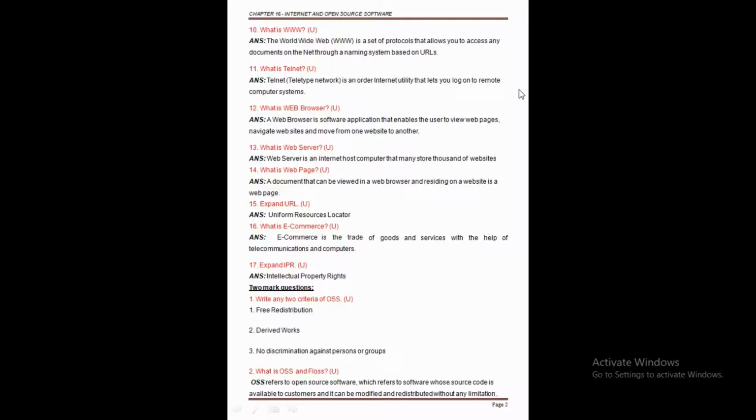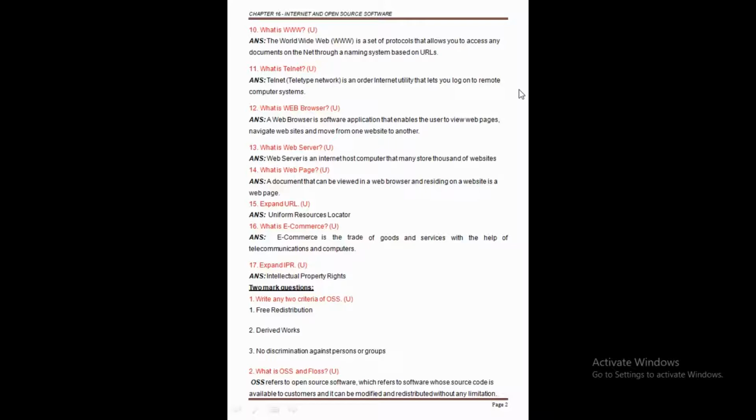And after completing the WWW, telnet, web browser, web server, web page, URL, e-commerce and IPR, next we are going to our 2 marks questions. Clear this point here? The 2 marks questions.